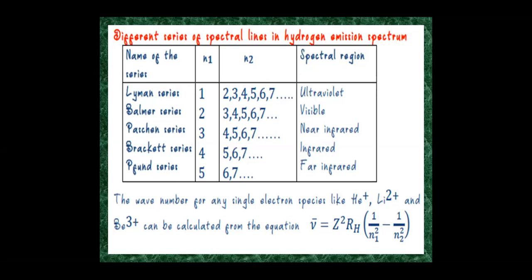The wave number for any single electron species like He+, Li2+, and B3+ can be calculated from the equation nu bar is equal to R into Z square into bracket 1 by n1 square minus 1 by n2 square.